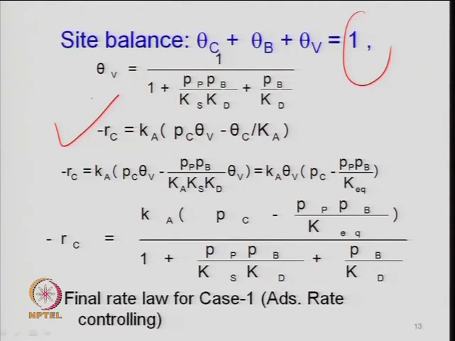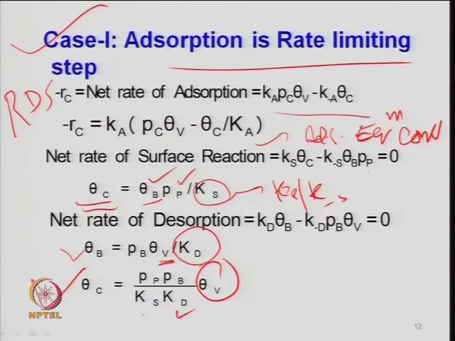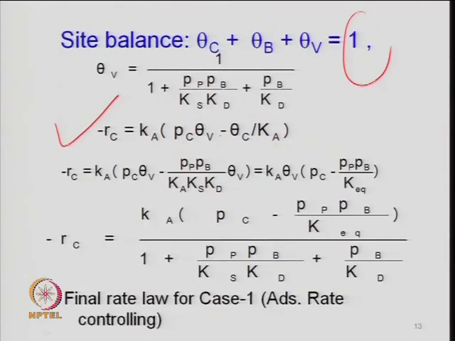So, minus R_c, which is the net rate of disappearance of cumene, right. The rate of disappearance of cumene was defined here like this, right. So, you have defined it in this form now. Substitute the value of theta_v and theta_c and you get the expression here, right. So, K_a times P_c times theta_v minus theta_c, and all these terms are now known, right.